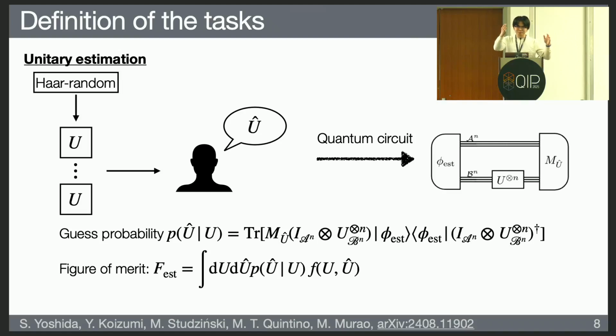You can prepare some state, apply the unitary on it, and after that apply a measurement. From this quantum circuit, the guessing probability is represented by this equation. We define the figure of merit as the average case channel fidelity between the input unitary operation and the estimated unitary operation.